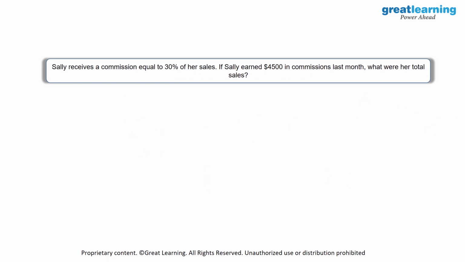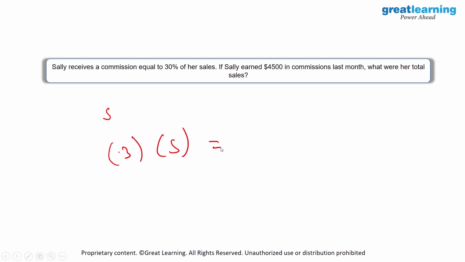If Sally receives a commission equal to 30% of her sales, and if Sally had earned $4,500 in commissions last month, what were her total sales? So 30% of her sales, so 30% of total sales is equal to the commission. Let's call the total sales S. And 30% of this is what she'll earn in commission, so I will write down 0.3 into S.